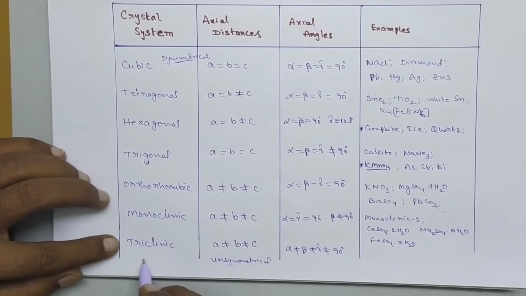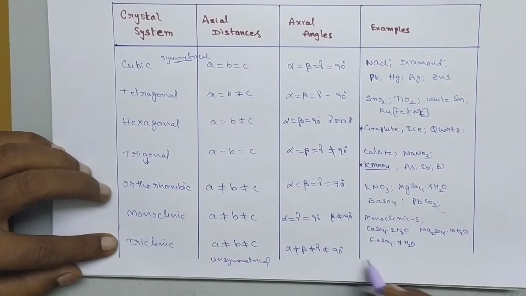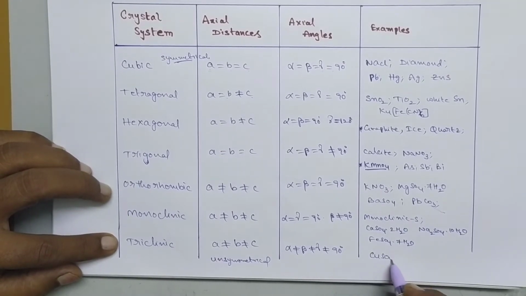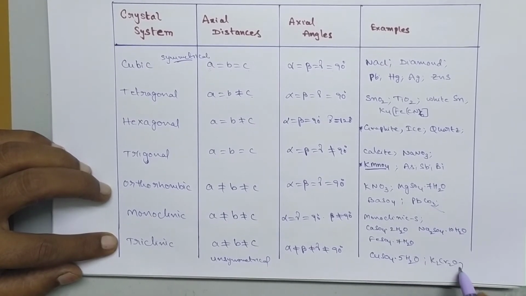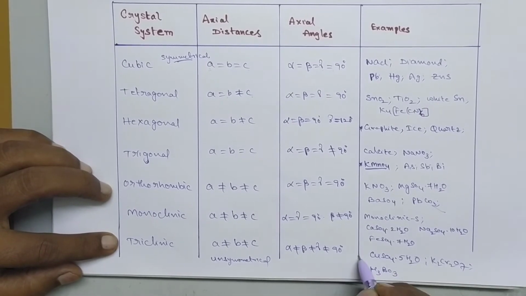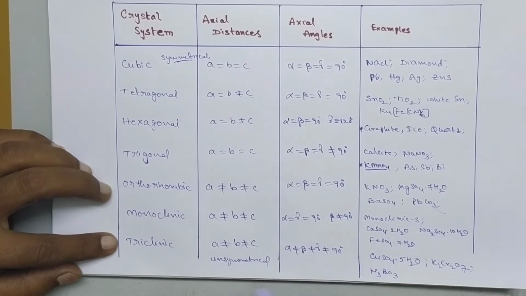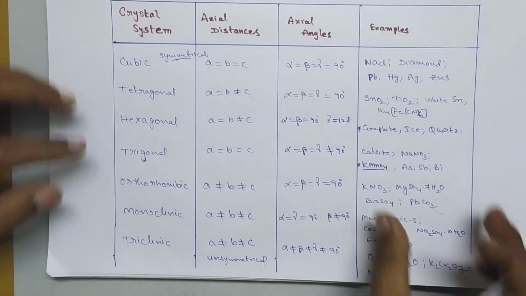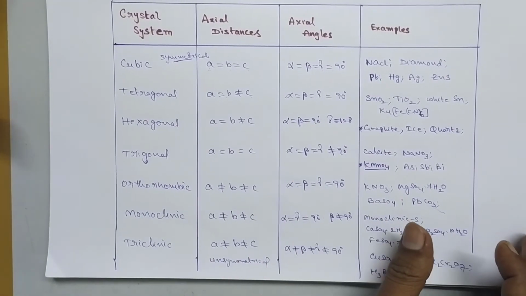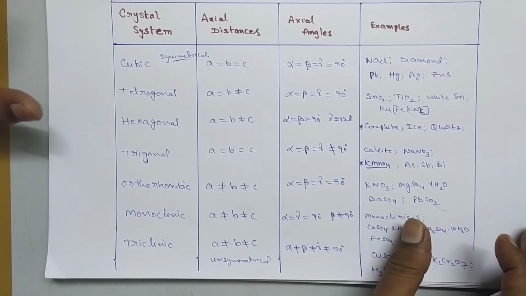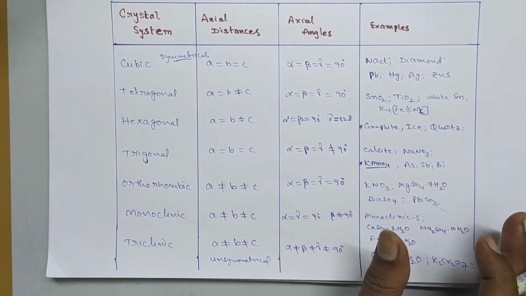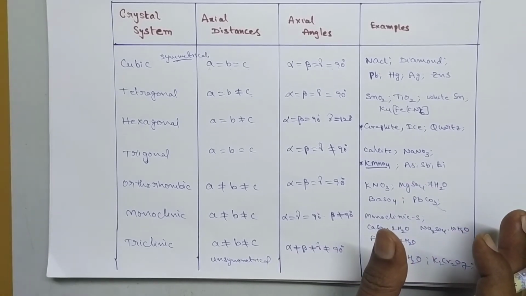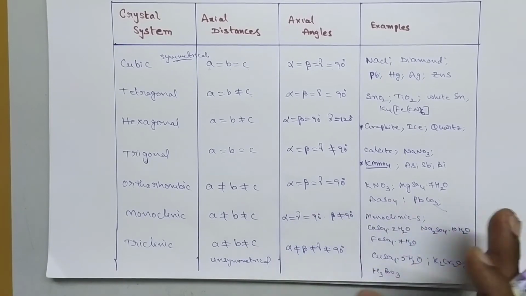And next one is triclinic structure. So for this triclinic structure, the examples are CuSO4·5H2O, K2Cr2O7 and H3BO3 boric acid. So likewise you can remember. So all these are the different examples of various crystal structures. So in examination he is asking which type of crystal structure exhibits the following parameters, or he gives the parameters, so which of the following structures will exhibit the given parameters, like this he is asking.